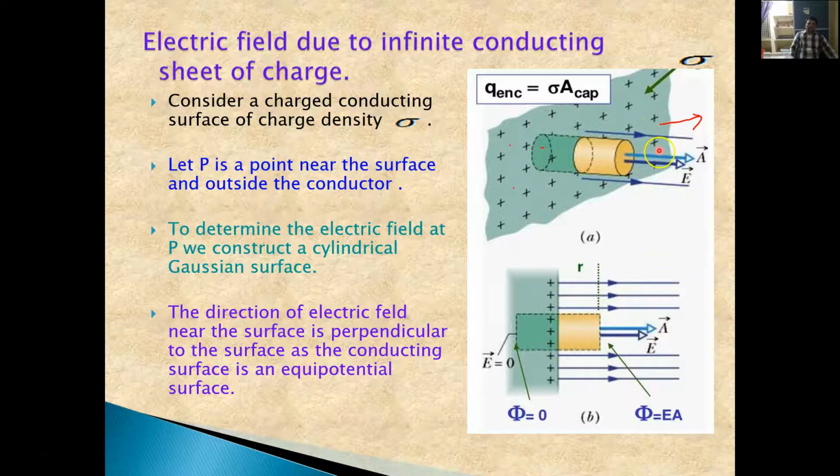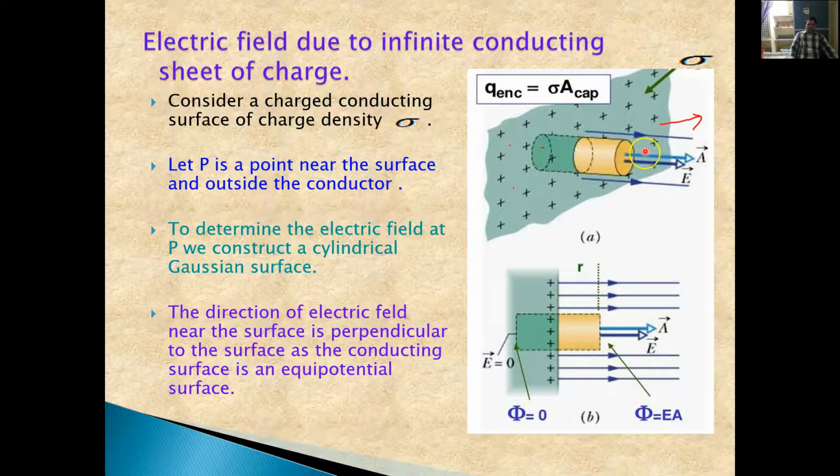That means the angle between them is 0. Whereas if you consider this Gaussian surface, this left portion, for this particular vector, the area vector will be in this direction, whereas the electric field is in this direction. That means the angle between the electric field vector and this area vector is 180 degrees. So that's why cos theta becomes cos 180, which is nothing but minus 1.